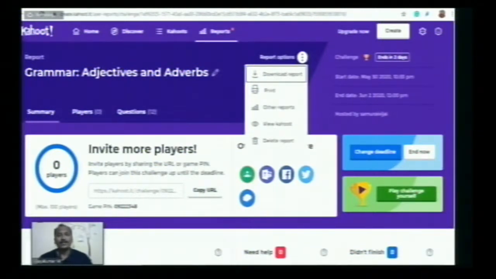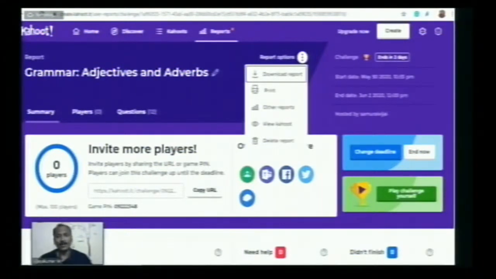In the first mode, the question will be shown on the screen. The students will look at the screen, and the questions won't be available on their mobile devices. On the devices, they only have the logos. By seeing the question on the screen, they have to select the right answer with their smart devices. After each question, the scores will be revealed: who is in first position, who is in second position, and so on. After completion of all the questions, the podium will be generated automatically, showing the first place, second place and third place. This is for the live interactive game.